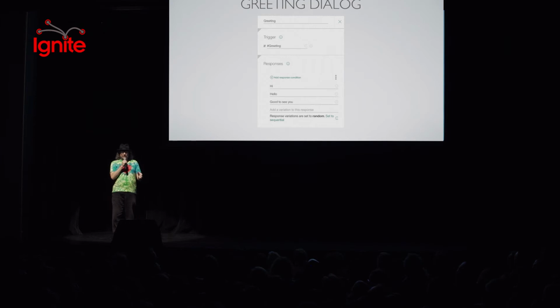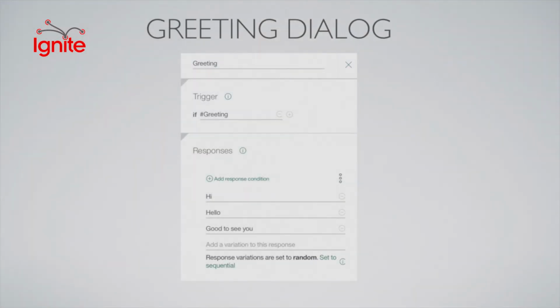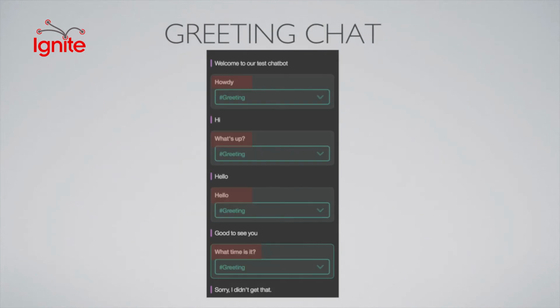Next, then, we need to figure out, what do we do when the human says something to us? Well, we probably just kind of respond in kind. So if the user says a greeting, then we're going to respond with a greeting back to them. Not very complex, but it gives you an idea about how the flow works.